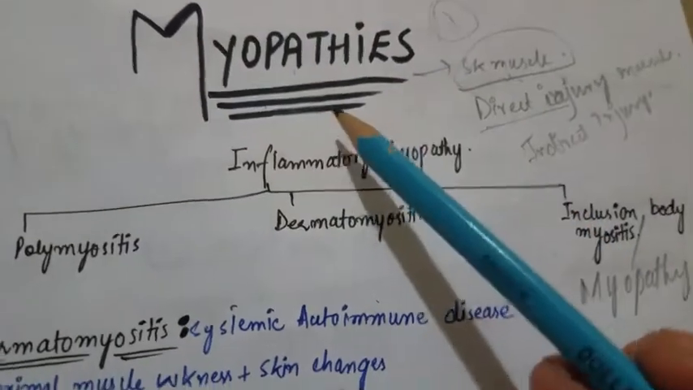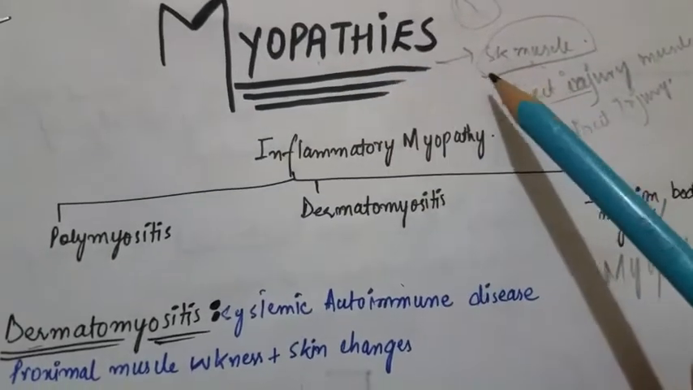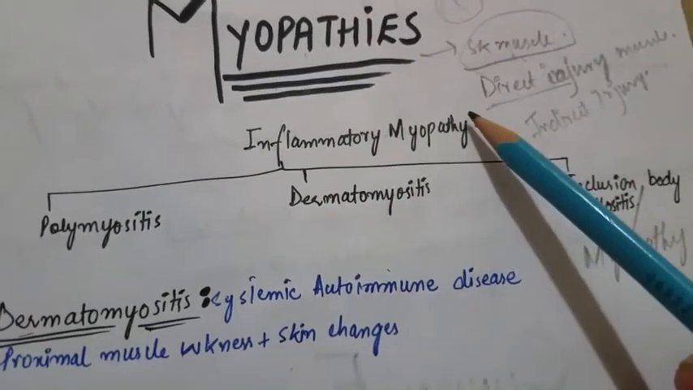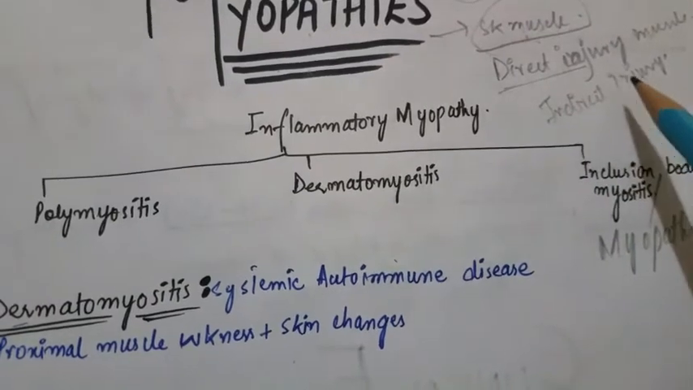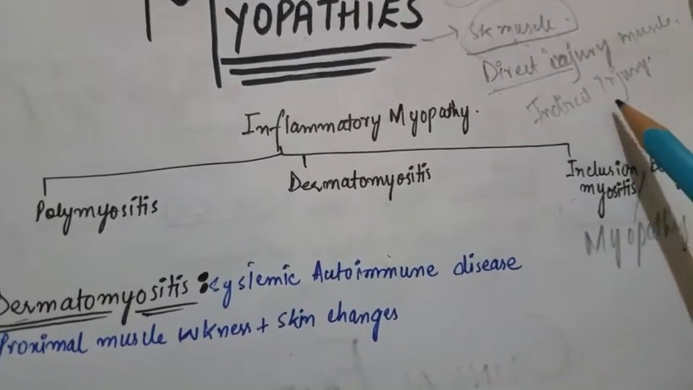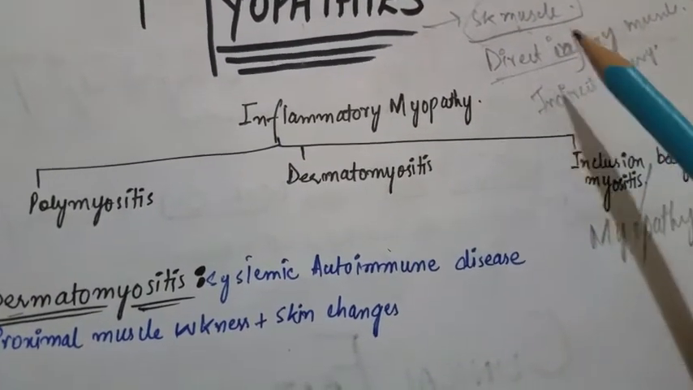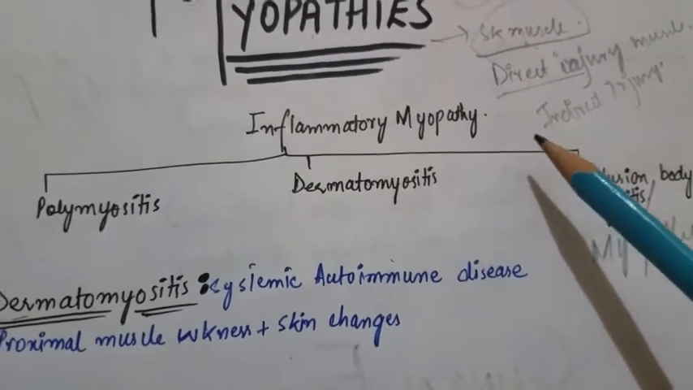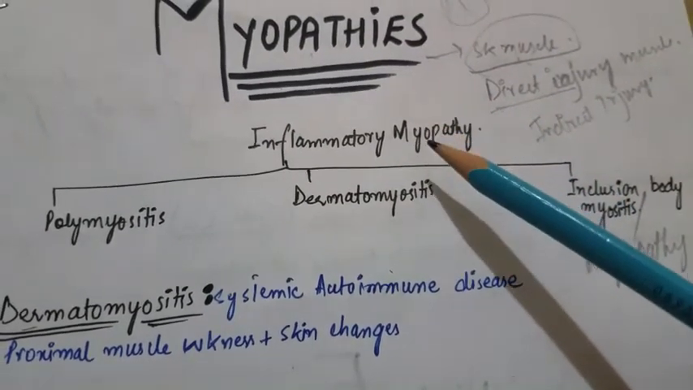In this video, I am going to discuss the myopathies. The myopathies are the disorders of the skeletal muscles. These disorders are caused by direct injury to the muscles or indirect injury to the nerves. The indirect injury to the nerves will cause denervation of the muscles, which leads to the atrophy of